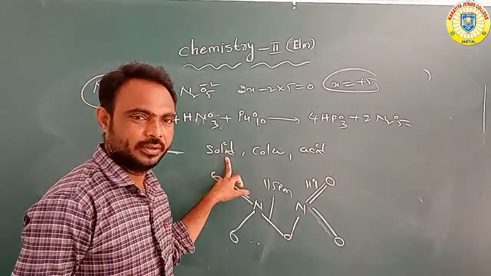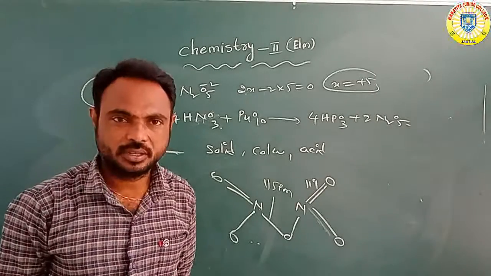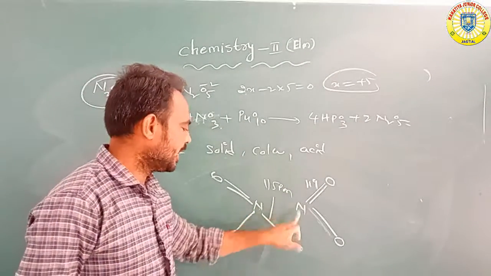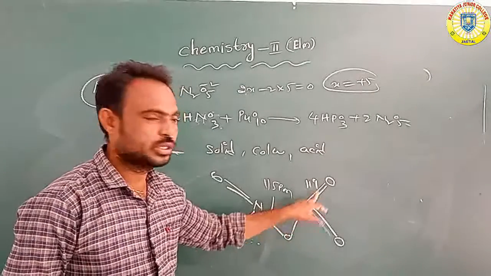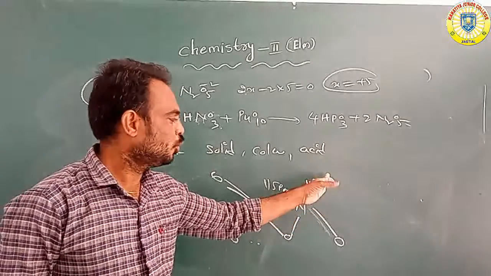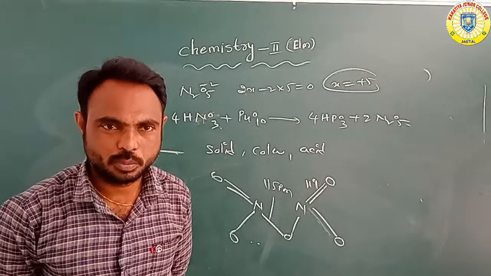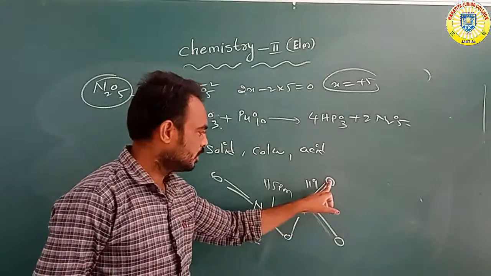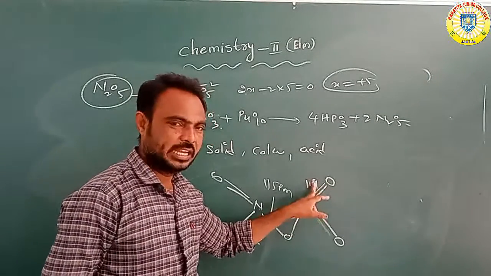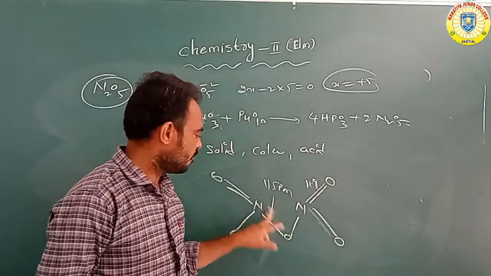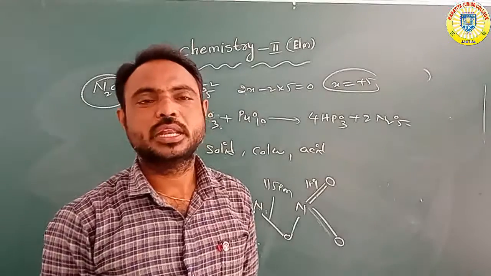It is solid, colorless and acidic in nature. Between the two nitrogens is one oxygen atom, and each nitrogen is attached to two oxygen atoms at the side positions, with one single bond and one double bond. The nitrogen-oxygen bond length is 119 picometers, and the other is 115 picometers. So that is the nitrogen oxides.